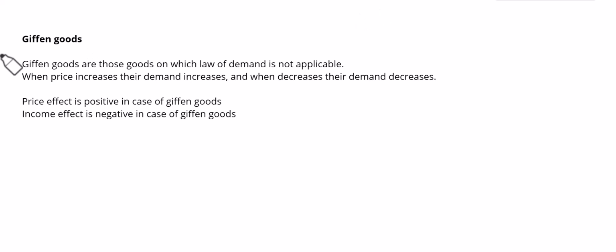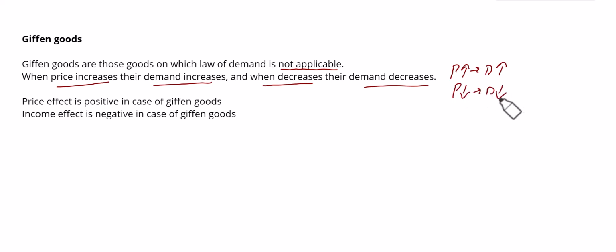In our today's lecture, we are going to discuss Giffen goods. Basically, Giffen goods are those goods on which the law of demand is not applicable. When price increases, their demand increases, and when price decreases, their demand decreases. The law of demand states that when price increases, demand decreases. But in the case of Giffen goods, when price increases, demand increases, and when price decreases, demand decreases.